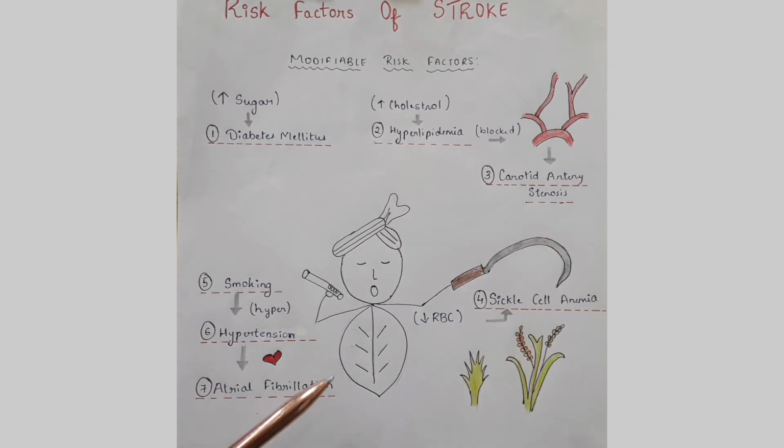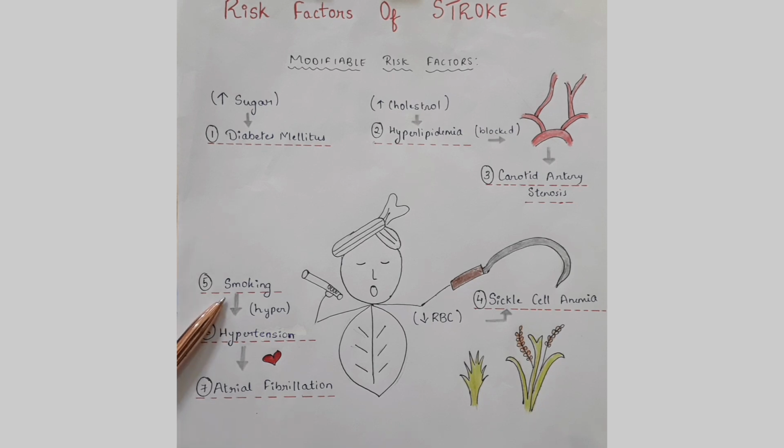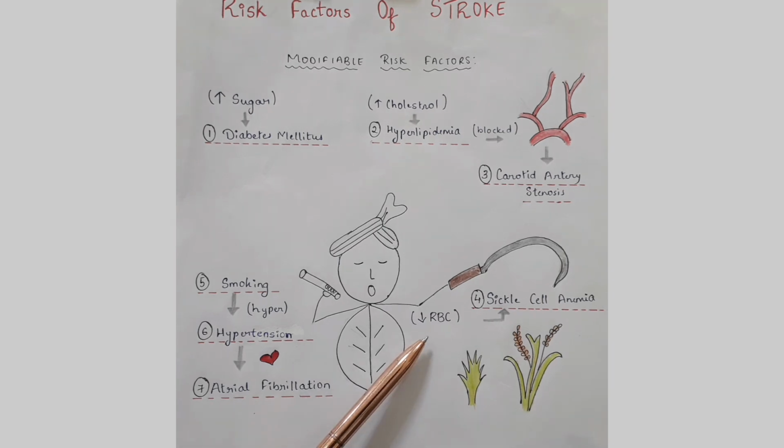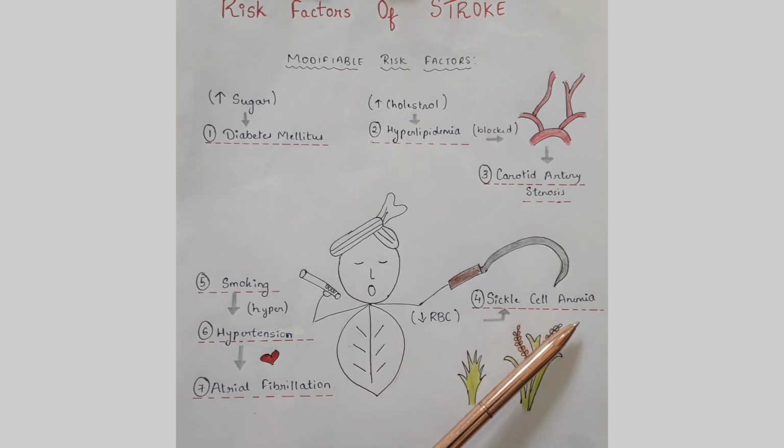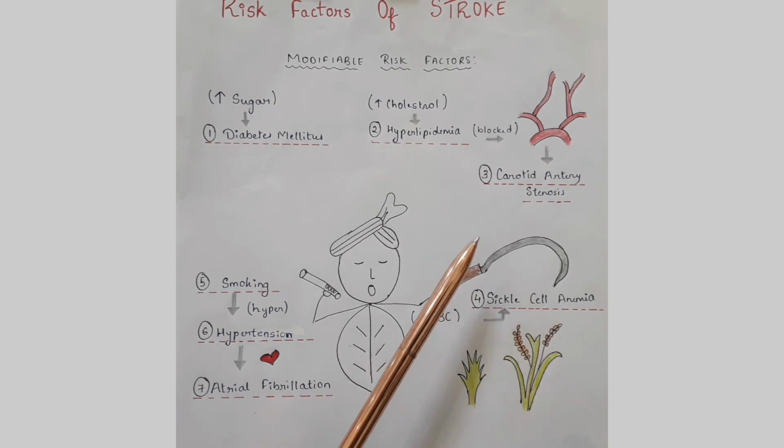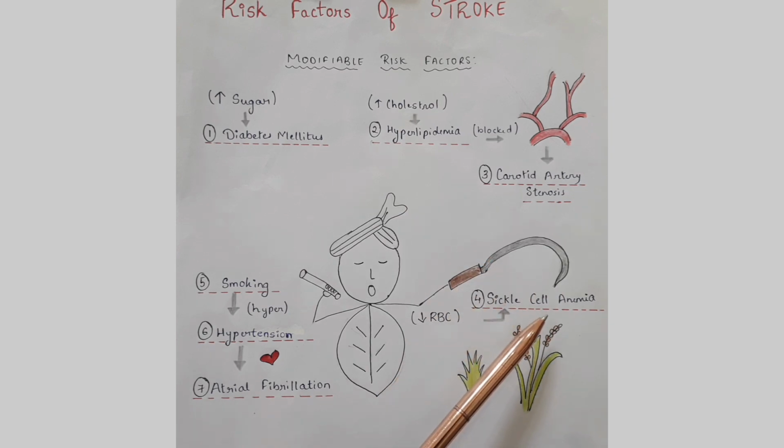Then let's remember this stick diagram of a farmer who is also a smoker. So smoking, post smoking, he becomes hyper. So hypertension, and as a result he developed a heart condition which was called atrial fibrillation. And then lastly, there is something which will decrease in the body, which is decrease in the RBC count, that is the red blood cell count, resulting in anemia. What type of anemia? Sickle cell anemia.